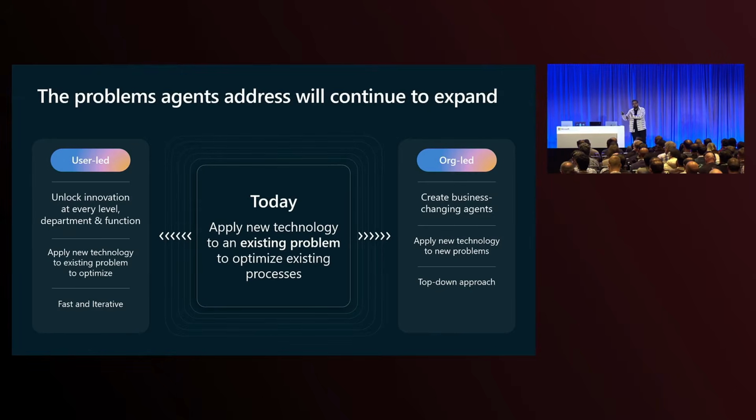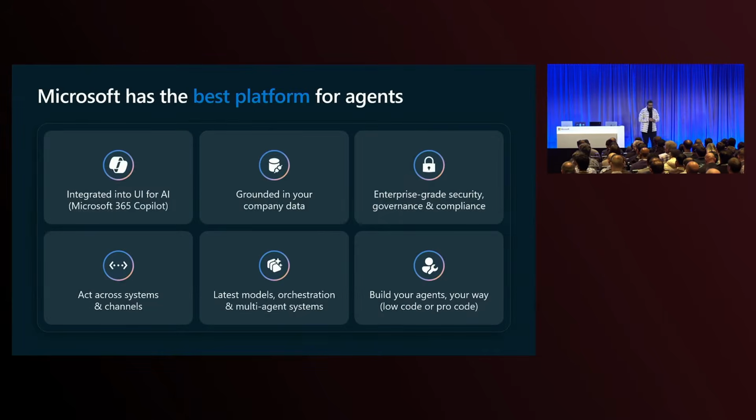But there are also going to be agents that are org-led, that are built from a top-down strategy that help customers change the way they do businesses, enter different areas, enter different markets that they weren't able to before the availability of this technology.